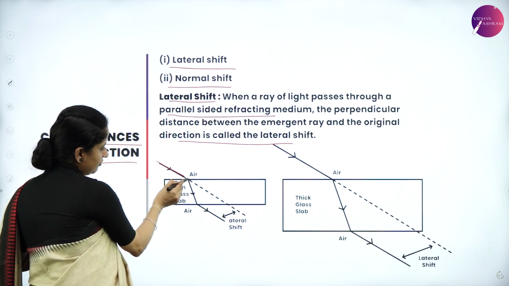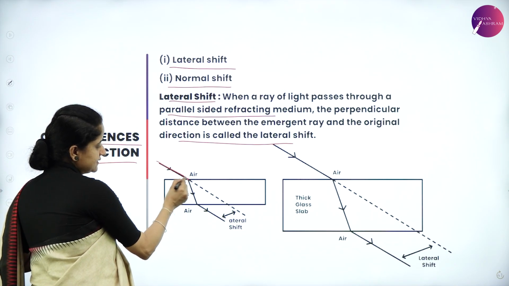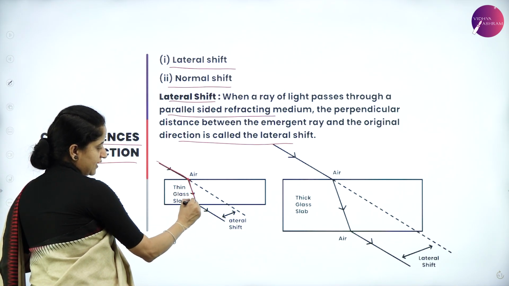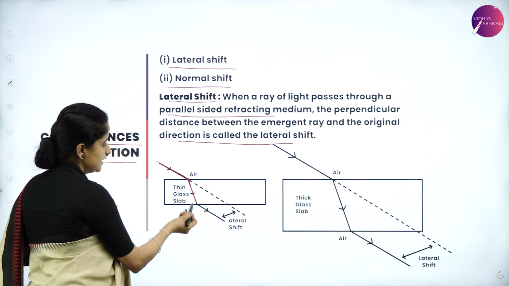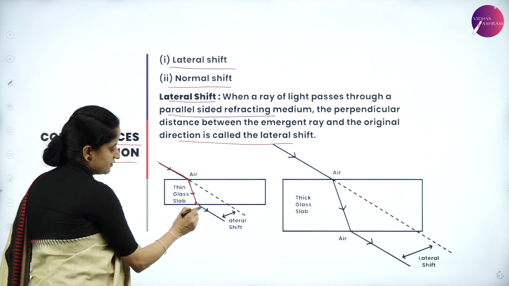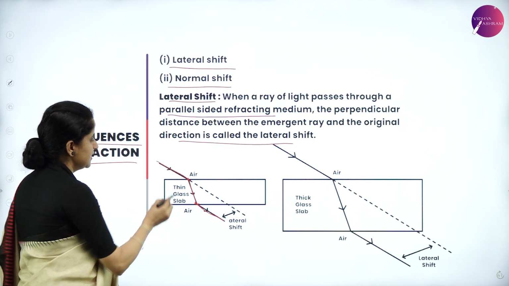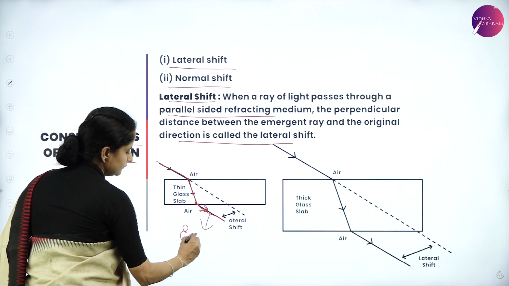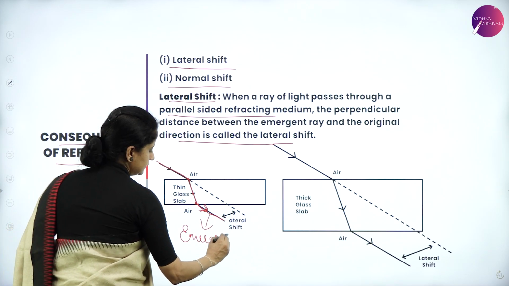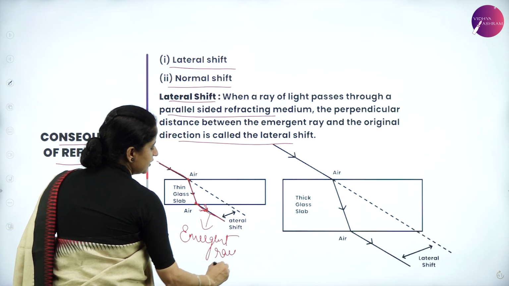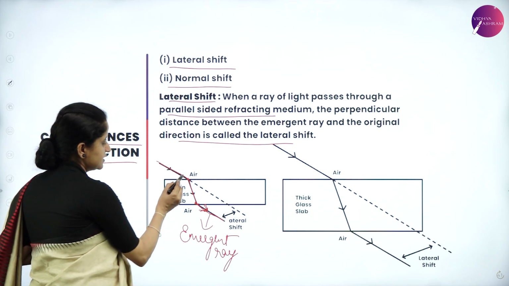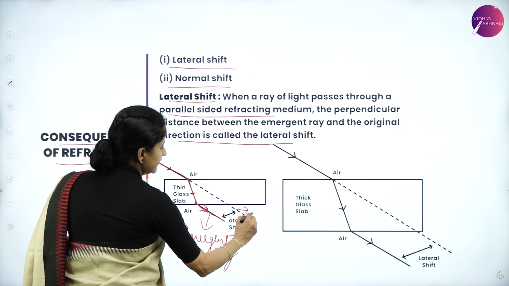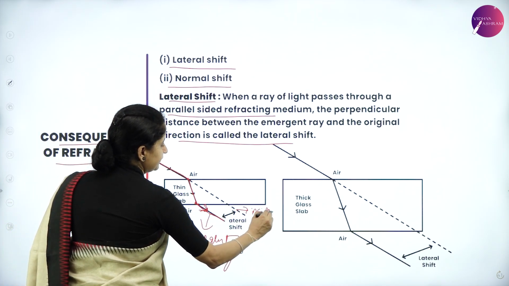this is my angle of incidence. So when it strikes this surface, it undergoes refraction, which means the bending takes place. Again in this surface, it undergoes refraction, the bending again takes place. So this is called the emergent ray. But what is the original direction of the incident ray? So this is the original incident ray.